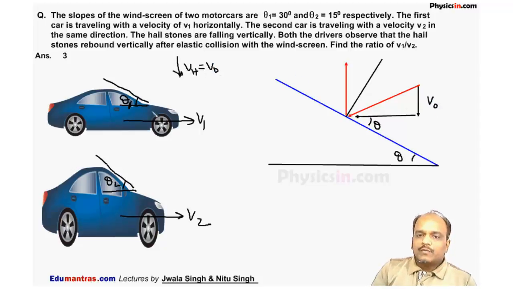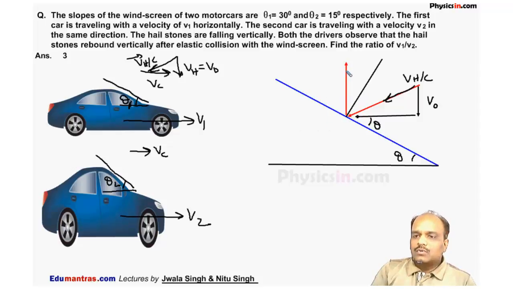Since the car is moving, let vc be the velocity of these two cars. Now this is the velocity of car vc. So for these two cars, the hailstone appears to be moving like this. This is the velocity of hailstone with respect to car. And the person inside the car observed that the hailstone rebounds vertically.